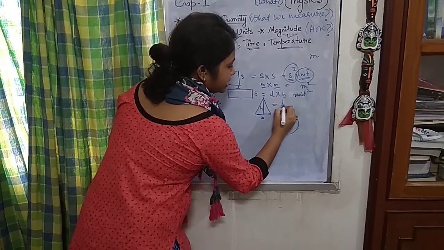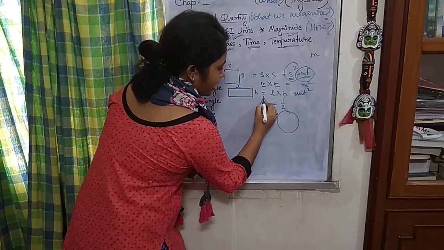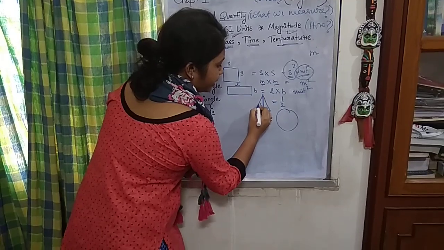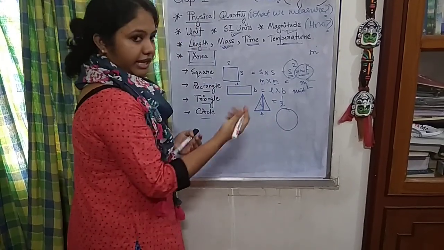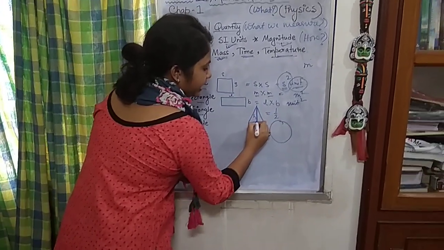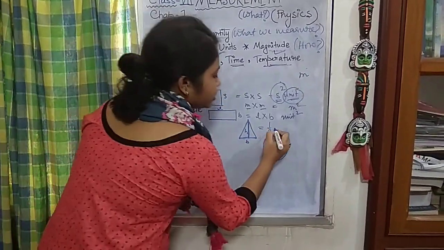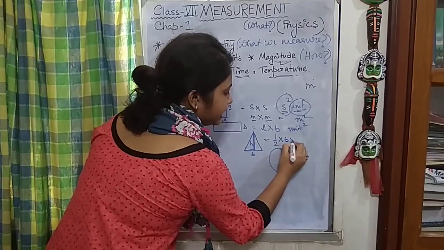When we are talking about a triangle area, we will always be taking this height as a measure, and it covers half of it. So half into base into height.